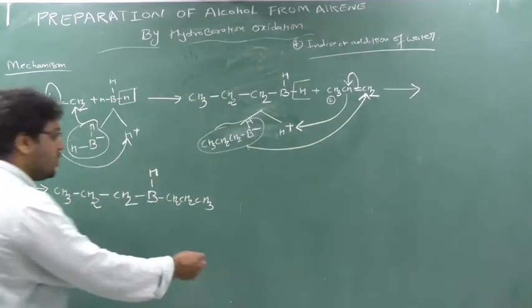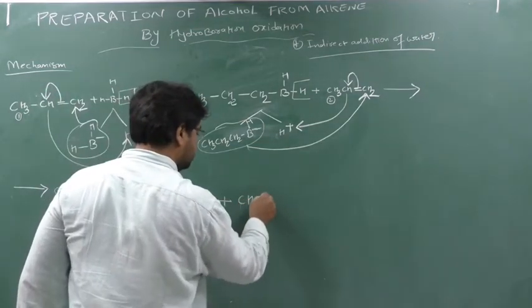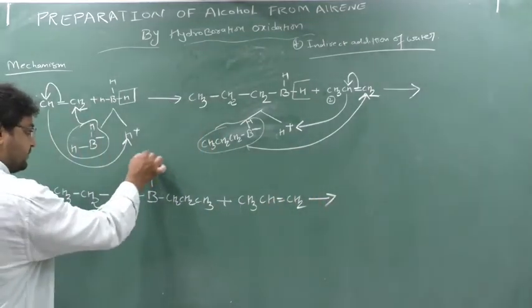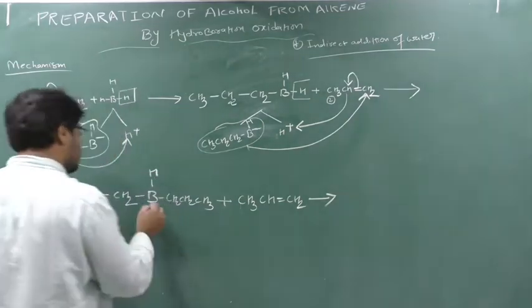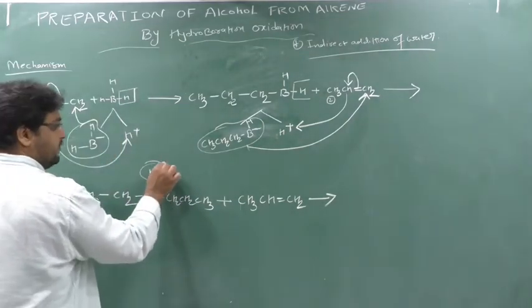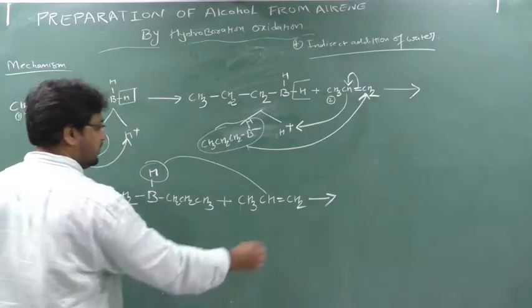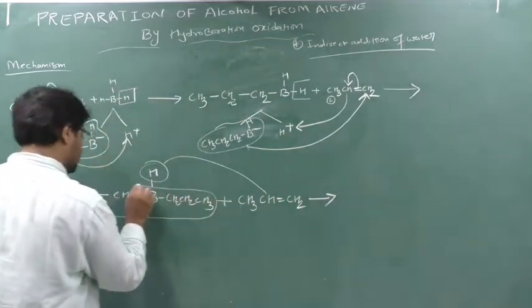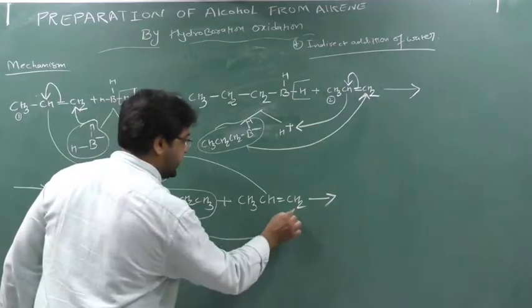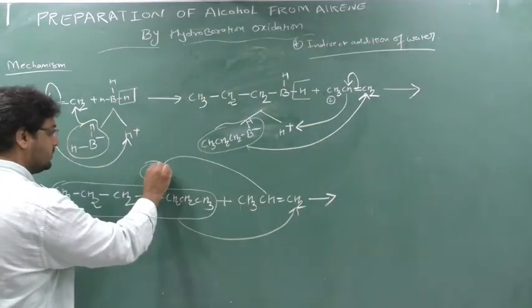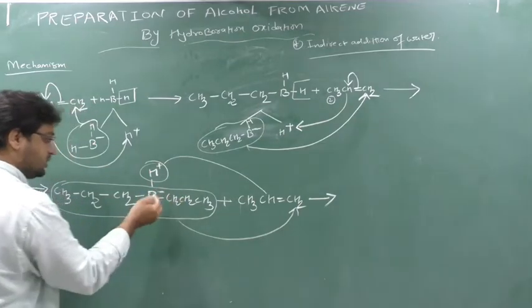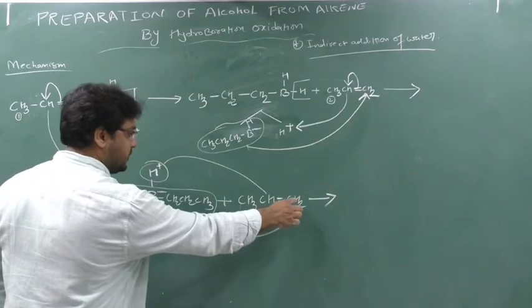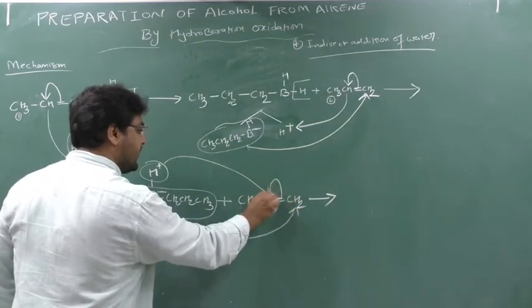Understanding, no? One more alkene will come. Now you tell me what will be the answer? Again this H plus will be removed. This H plus will attack here. Yes or no? So what will happen? This whole boron portion will attack, because here H plus is removed and this will be all minus. So this minus charge will attack those carbon which contain more number of hydrogen. So this will break the bond.